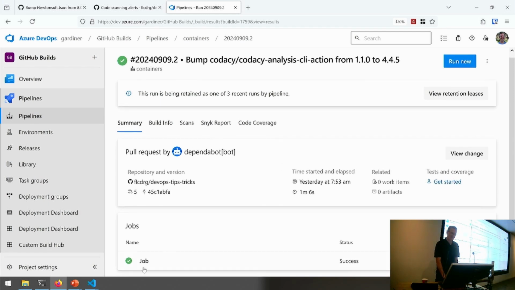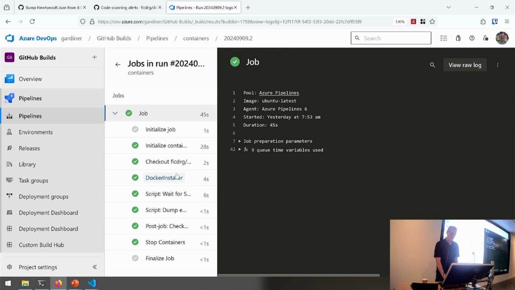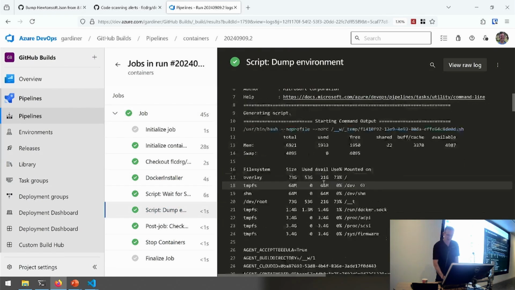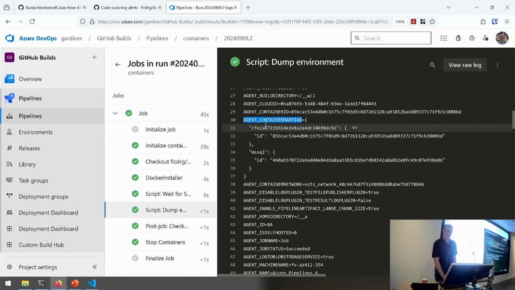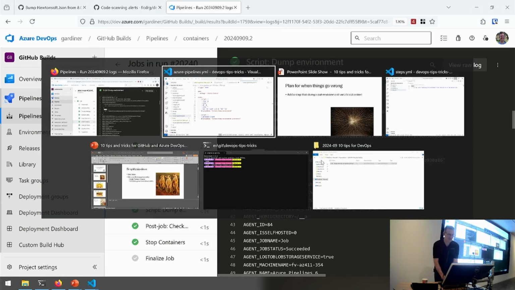But yeah, let's see if there's a dump in here. There is, okay. There we go. So when we use containers, we get this extra data here, and that's got a JSON value. If I just use the printenv sort, that would all get messed up and I wouldn't know what was going on. A little tip there: if you are doing stuff with Docker containers and you want to know what the names of the containers are, you can use this to figure out, oh, there's that service container called MSSQL and there's the actual ID of that container. So if you need to know that. Bonus tip.